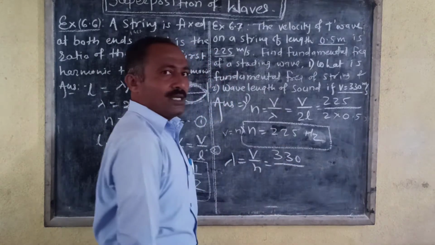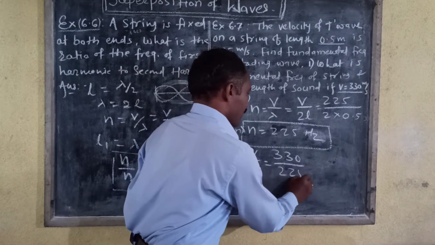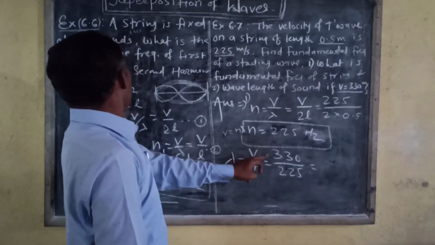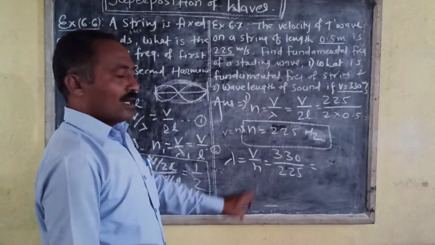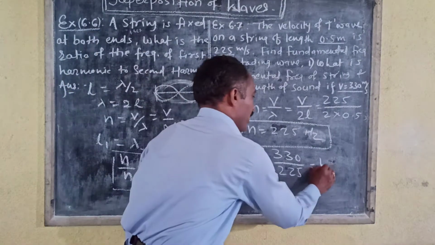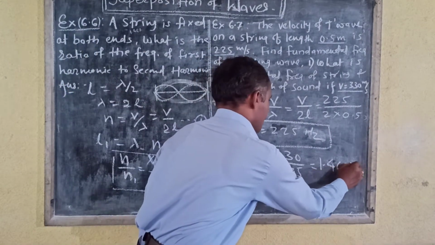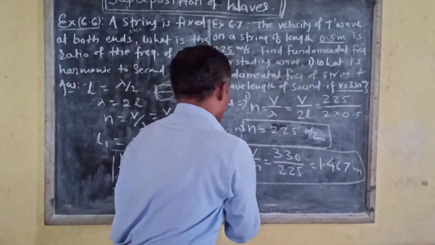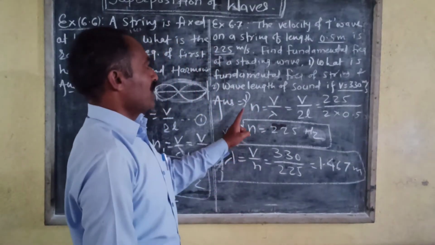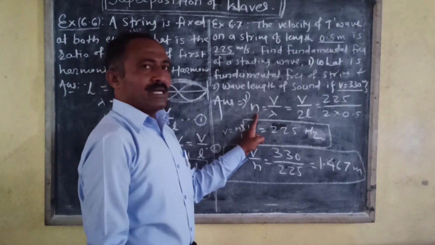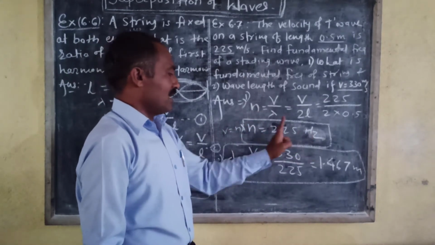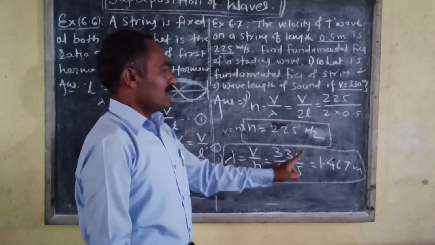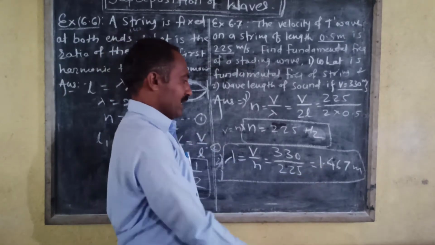and frequency is 225 hertz. If we find this ratio, we get the answer 1.467 meter. This is the answer of the second sub question. Here the fundamental frequency is 225 hertz and the wavelength is 1.467 meter.